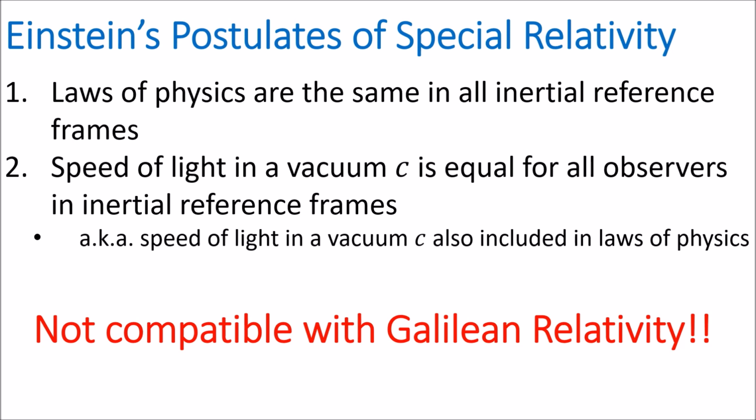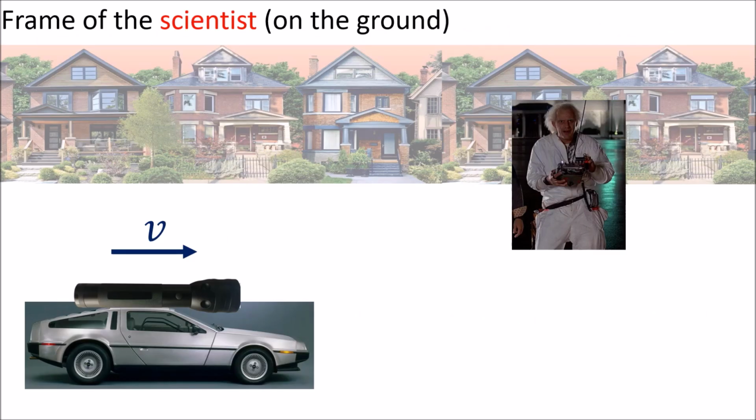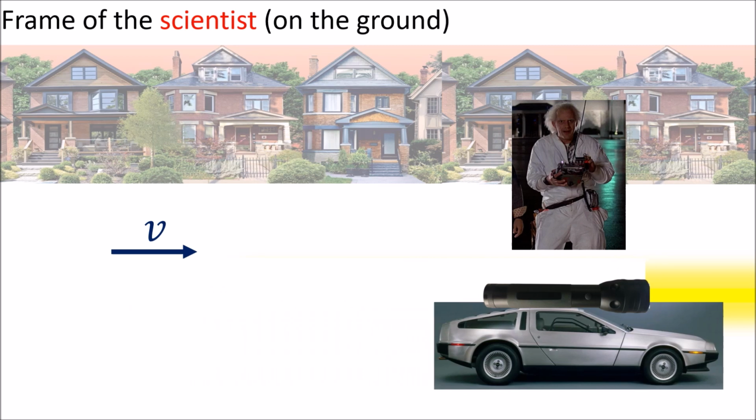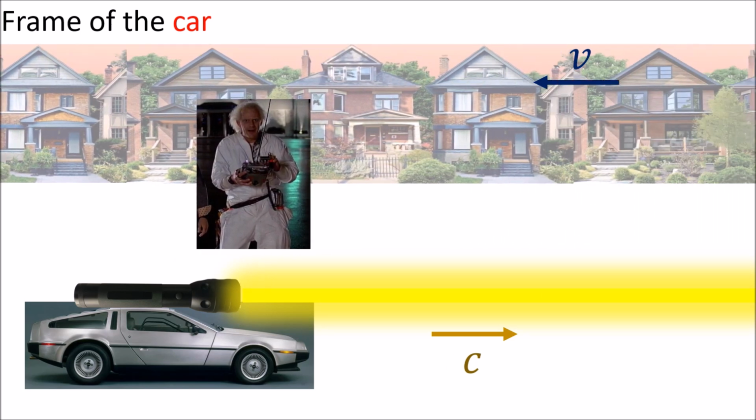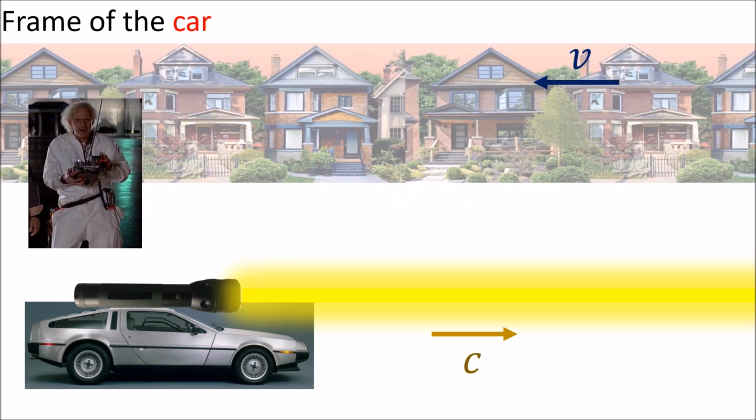Unfortunately, these postulates are not compatible with Galilean relativity. To see why, we can consider our example of the scientist on the ground, and the car traveling along with speed v to the right, this time with a giant flashlight attached on its roof. In the frame of the car, the driver sees the scientist pass by with a speed v to the left, and the light coming out from the flashlight travels right with the speed of light c.